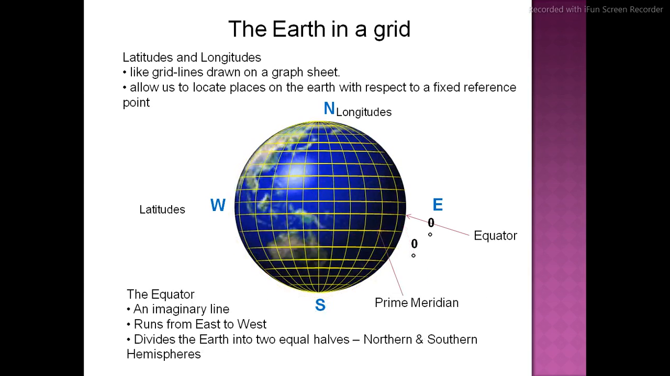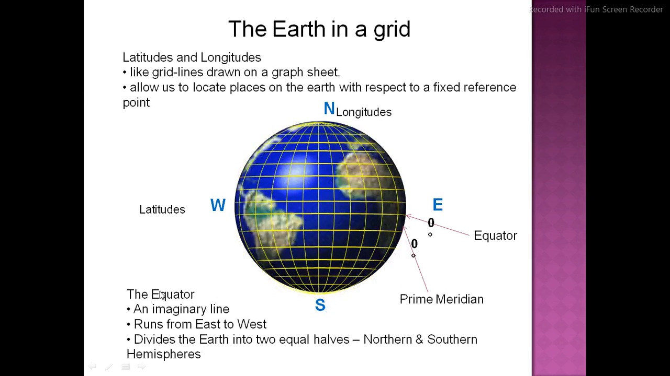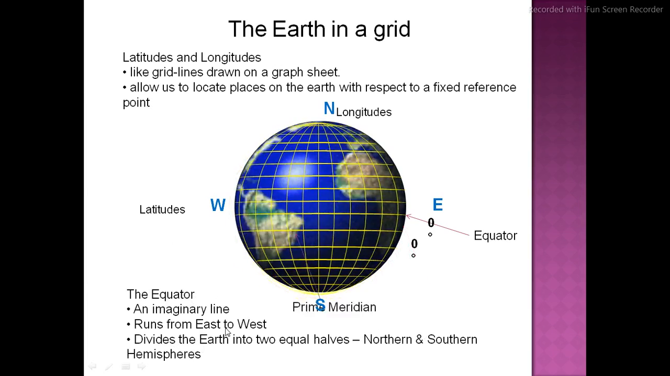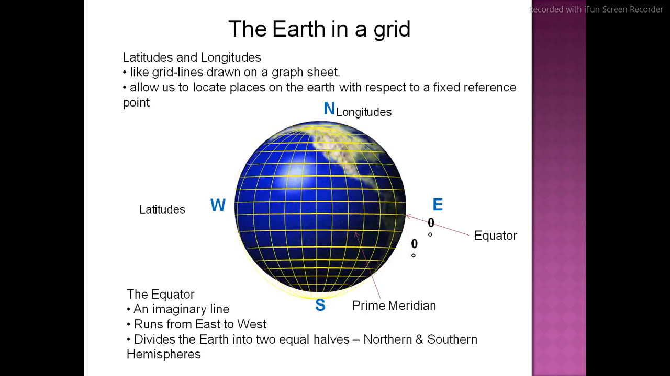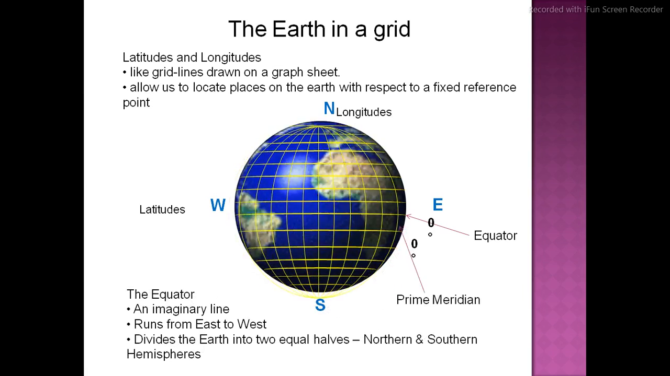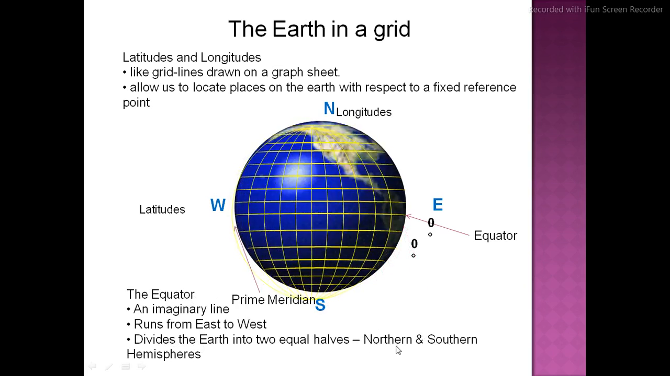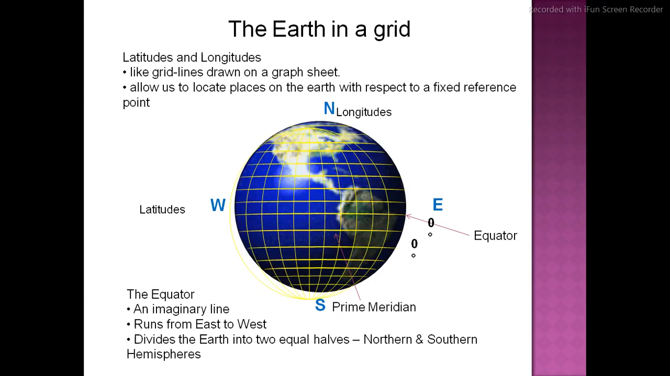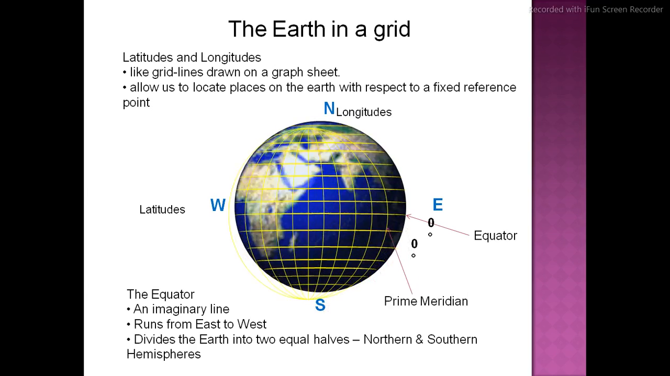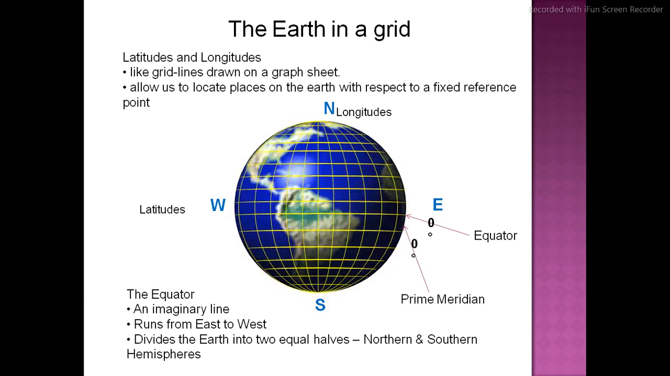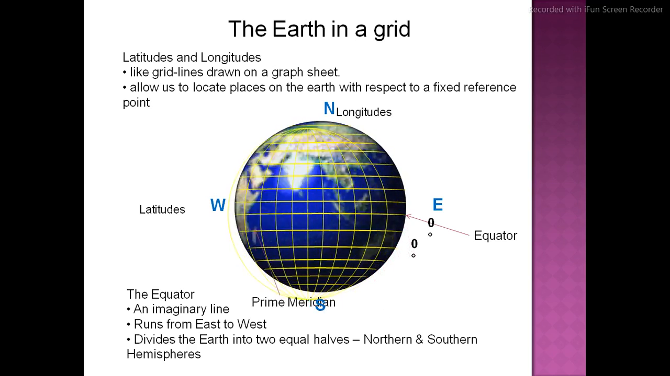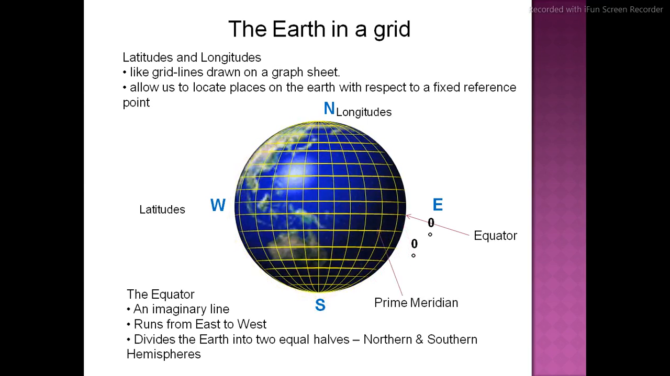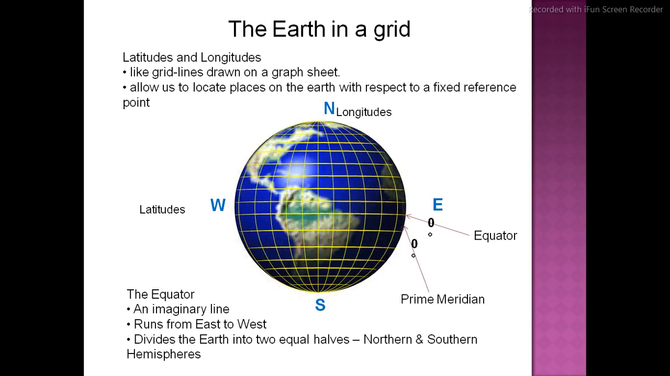Now you are observing here the equator, an imaginary line running from east to west, dividing the earth into two equal halves. That's our northern and southern hemisphere. So northern and southern hemisphere, and the earth is rotating here, right? The equator is clearly visible to you. This is the north, this is the south, this is west and east. These are the directions. In the upcoming chapter, we will discuss this topic more.